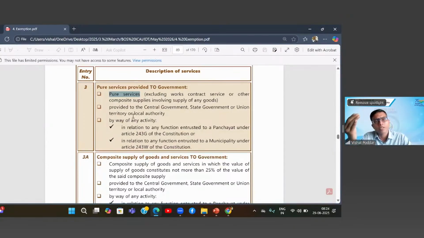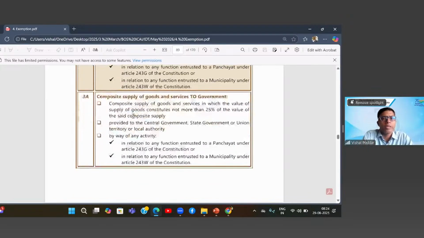So unnecessarily, they were burdening the government, because obviously if GST is applicable, they will add it in their bill and the government has to shell out that GST to them. To remove that anomaly, they came up with this particular point saying that where your service component is not pure service, so it is a composite service where supply of goods is also involved.